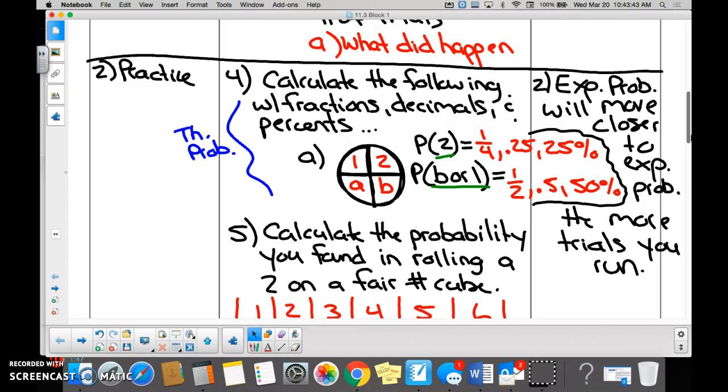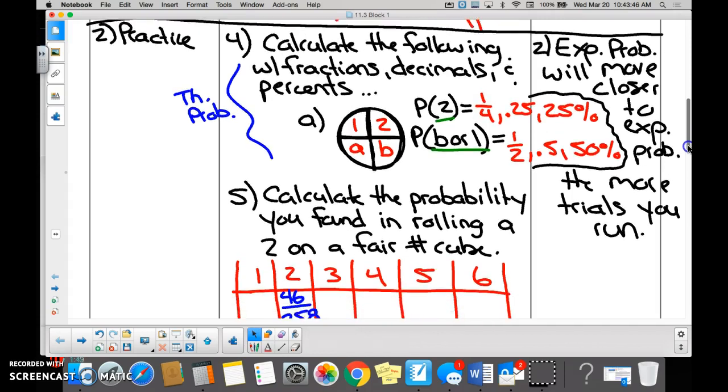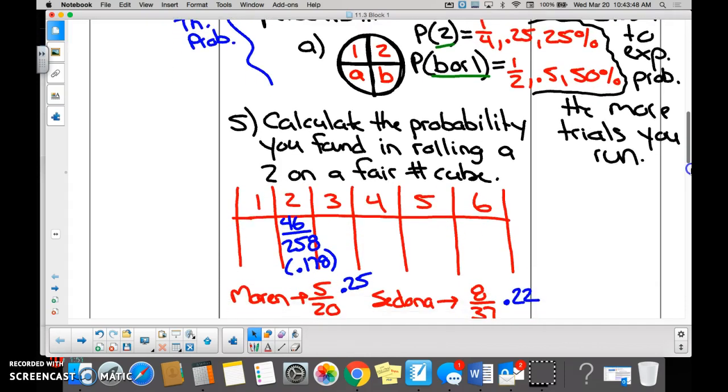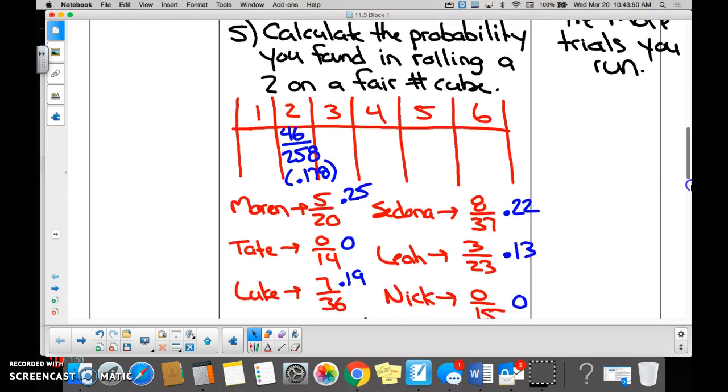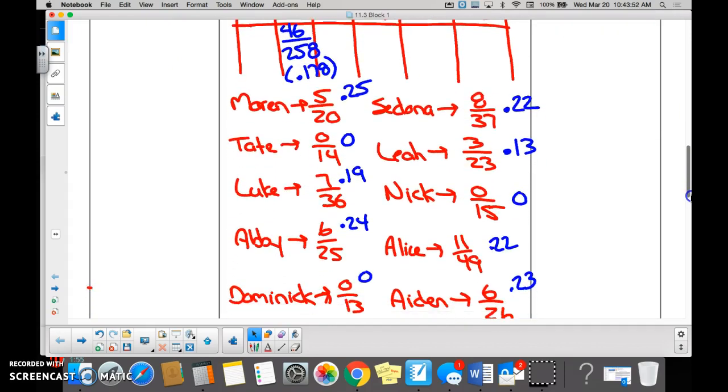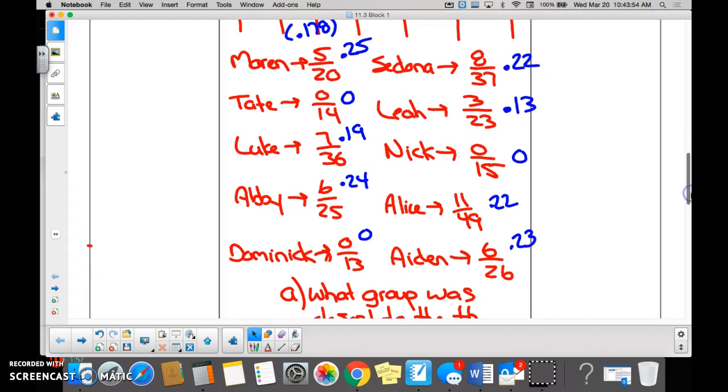Okay. Number 5, we did in class, in which I gave you all a number cube, and we wanted to figure out the experimental probability of getting a 2 on the number cube. So if you look at our data here, Martin's group did it 20 times. They did 20 trials. How many times did they get a 2? 5. Sonoda's group actually did 37 trials. How many times did they get a 2?